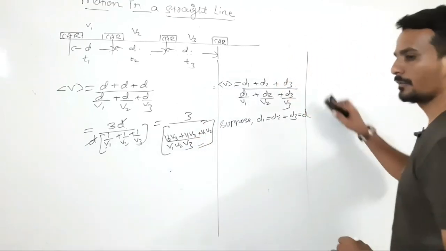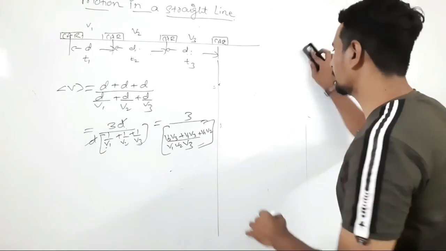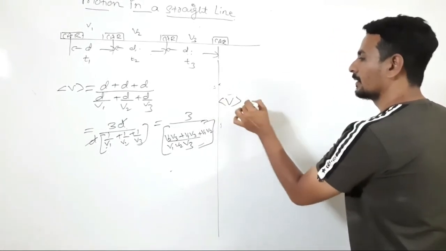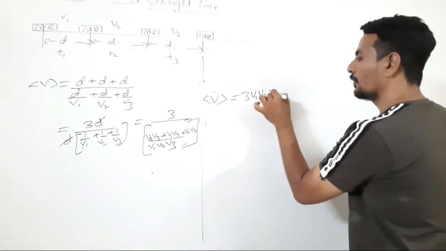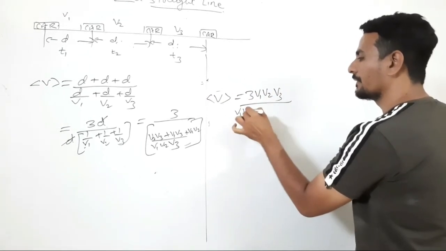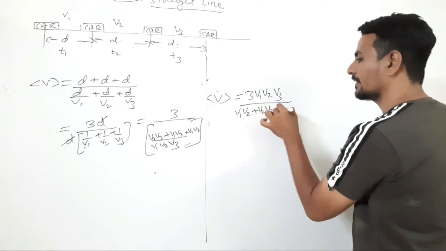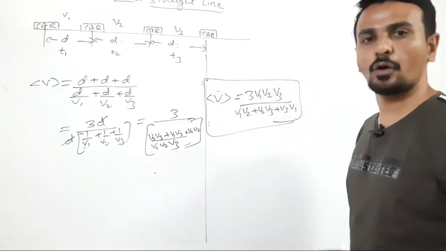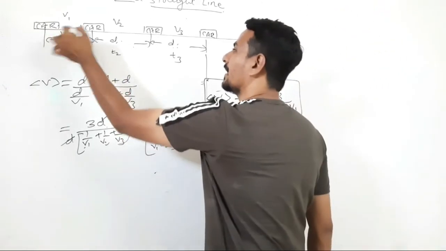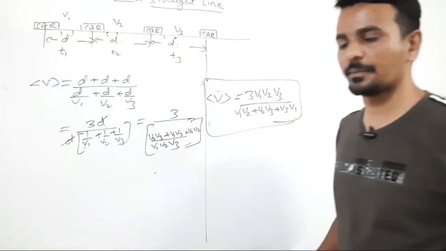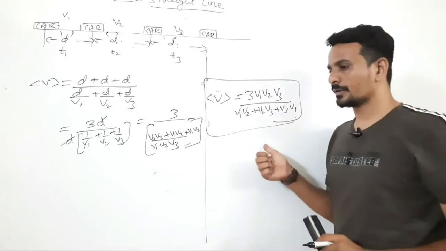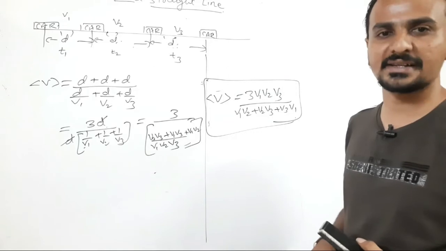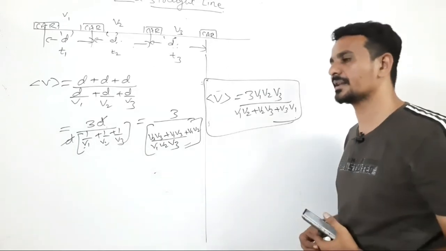So when the object travels equal distance, the formula to calculate average speed will be 3 v1 v2 v3 upon v1 v2 plus v2 v3 plus v3 v1. This is the formula to find the average speed only when the distance traveled by the object is the same. Remember this. This formula is to be used only when the distance covered by the object is the same. That has to be mentioned in the question.